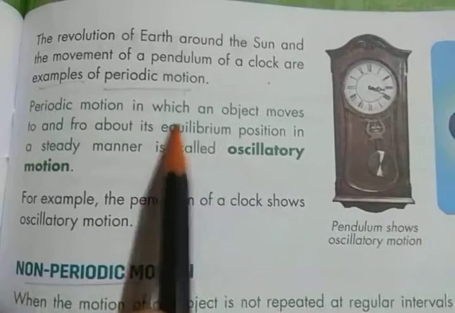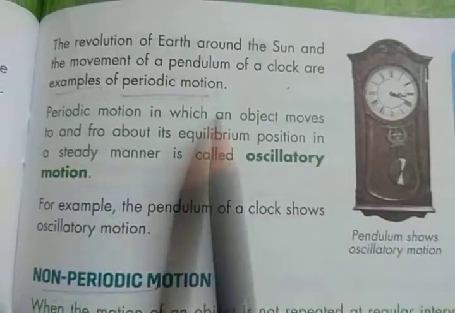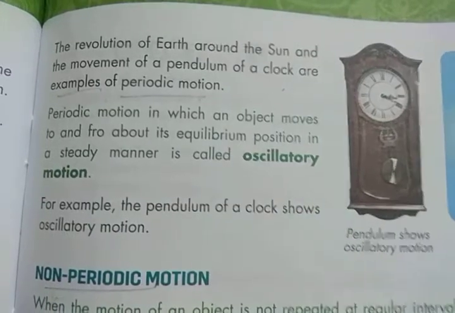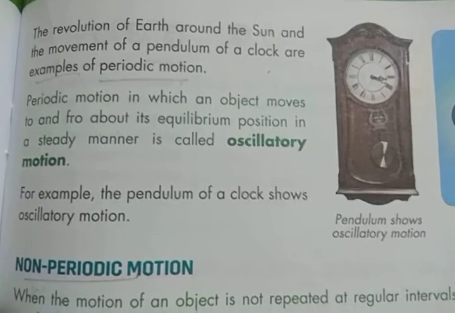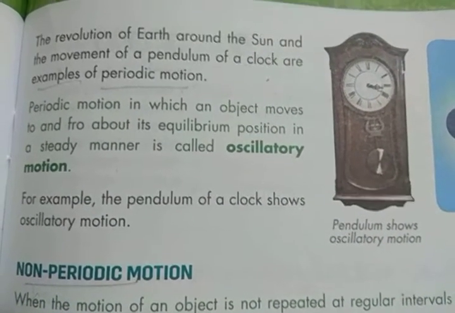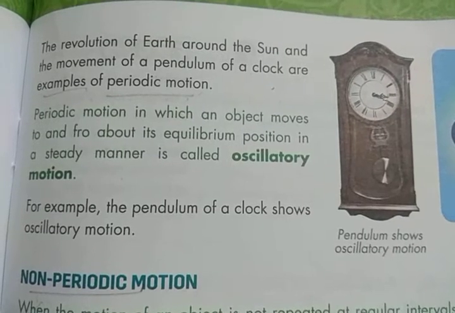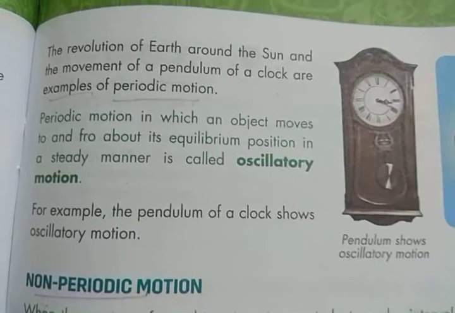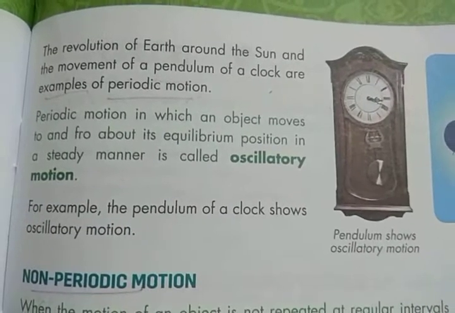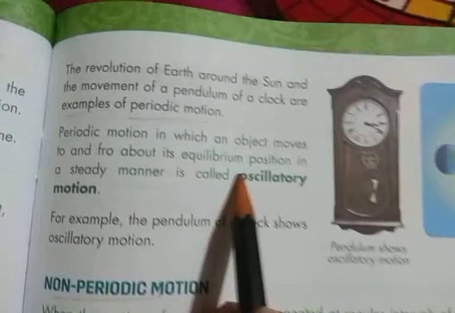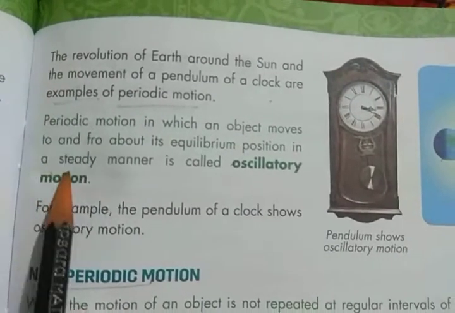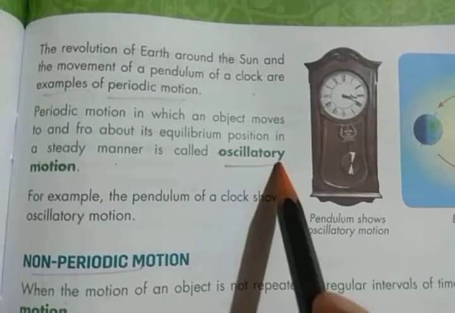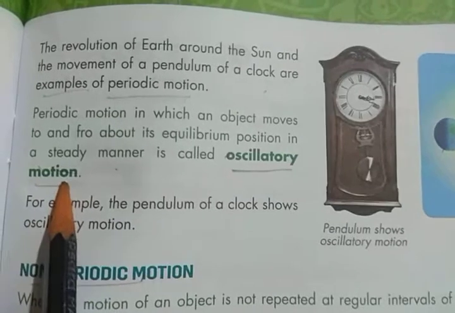Periodic motion in which an object moves to and fro, to and fro means you can say swinging. Okay, to and fro about its equilibrium position in a steady manner is called oscillatory motion.